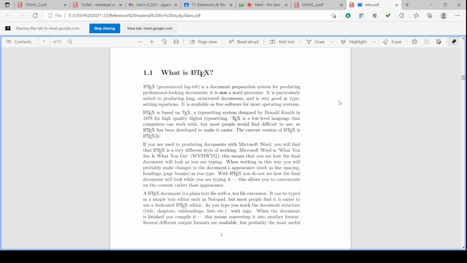It is a document preparation system for producing professional looking documents, and it is not a word processor. It is a document producing system, a preparation system. Okay, so it is particularly suited for producing long structured documents and very good typesetting of equations. So typesetting is required for such typed documents, and you can provide this typesetting on the documents by setting the typographs.